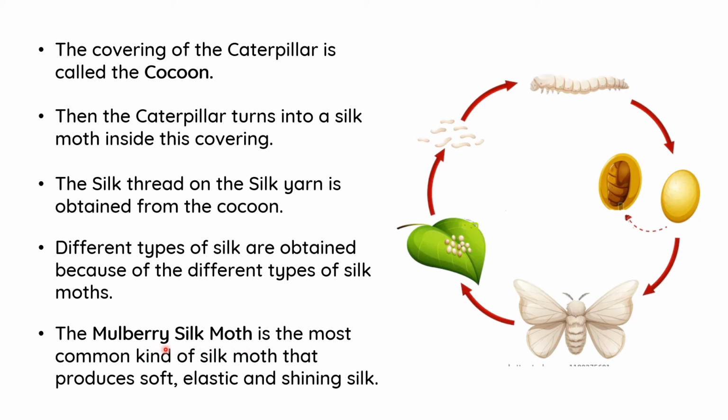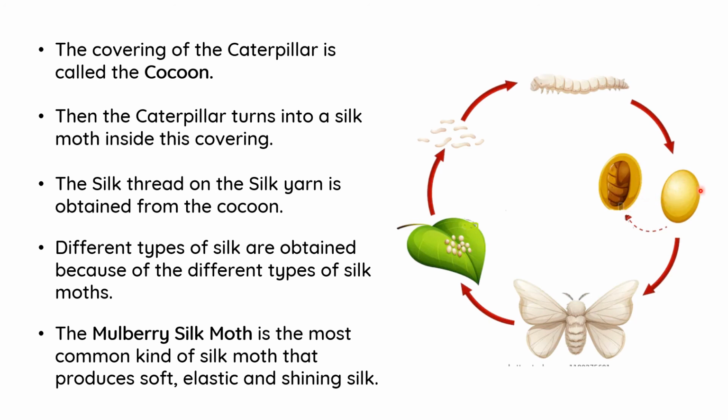So today we just started the production of silk. We learned the life cycle of the silk moth, because silk is obtained from the silkworm. The silk moth lays eggs, and the eggs hatch and form larvae, which are called caterpillars or silkworms. The next stage of the silkworm is the pupa, and the caterpillar weaves a net inside it.